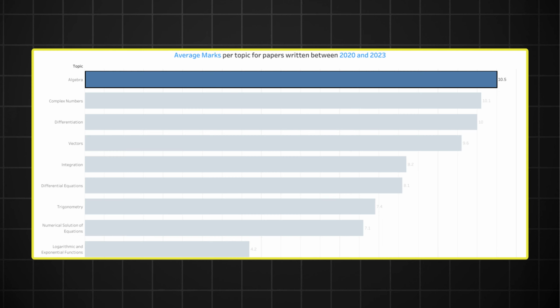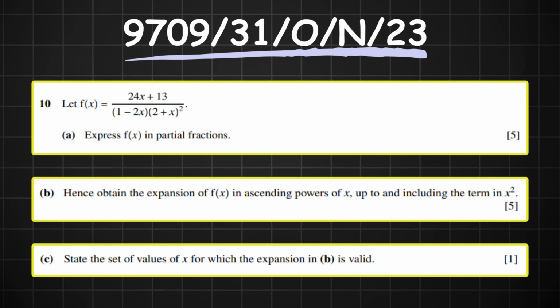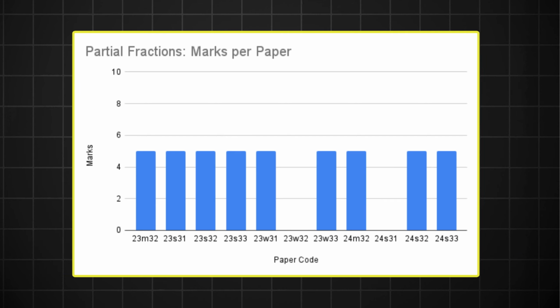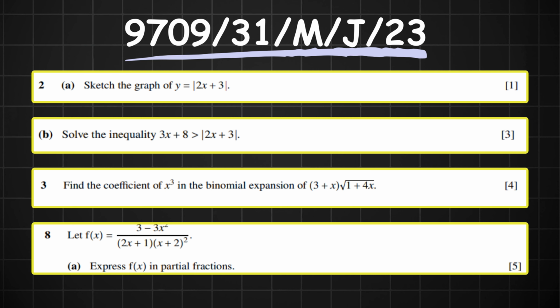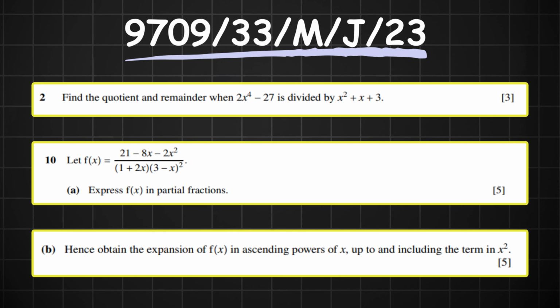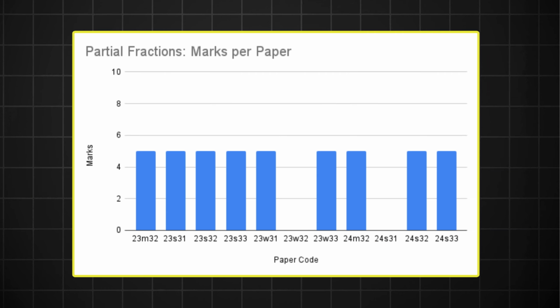This topic is the most valuable topic in P3, so because of this, it typically comes with a lot of marks. Every time this topic explodes, you have a partial fractions question, which has appeared in all but 2 of the last 11 papers, and there's usually a helping hand from one of modulus, factor and remainder theorem, or binomial expansion. So in case it wasn't clear, given the consistency of partial fractions, I am almost certain that it shows up in the November series with its standard 5 marks.